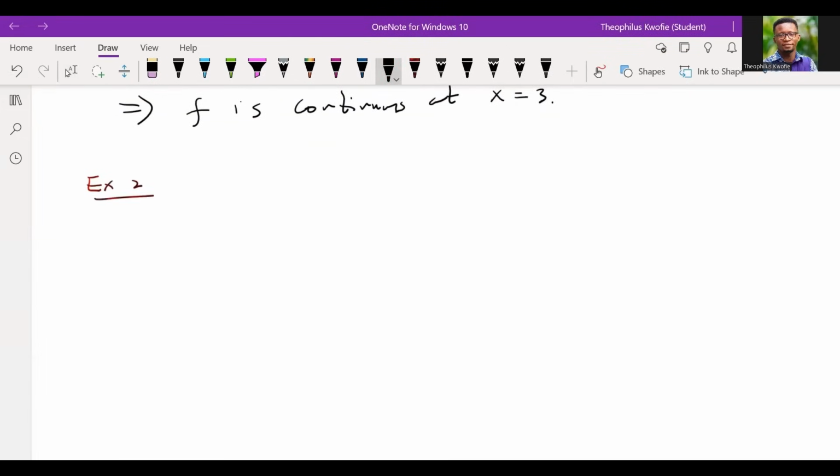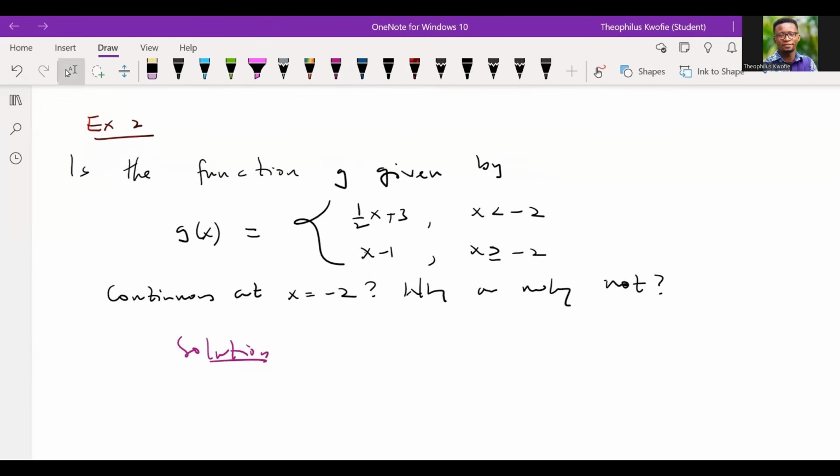So with example 2, the question is a function g given by this piecewise function. We want to find out whether this function g, which is defined in a piecewise form, is continuous at the point x equals -2. So it means that we have to go through the same principles or the same conditions.